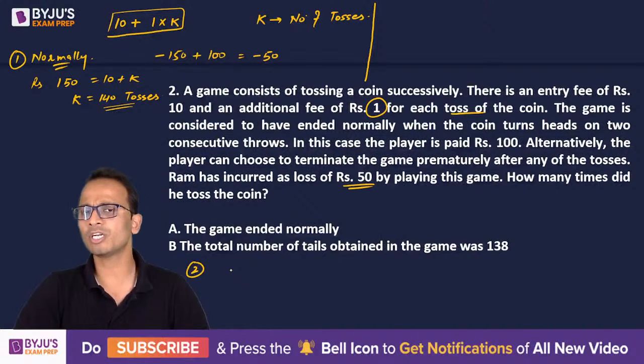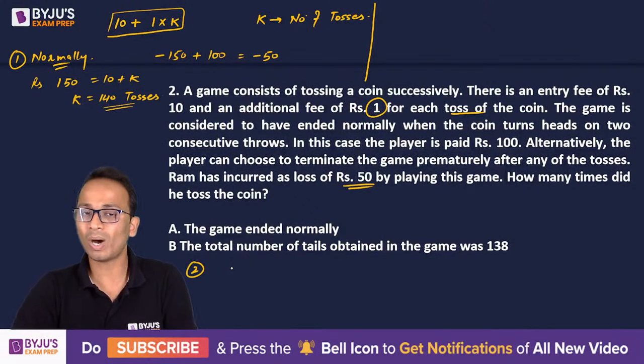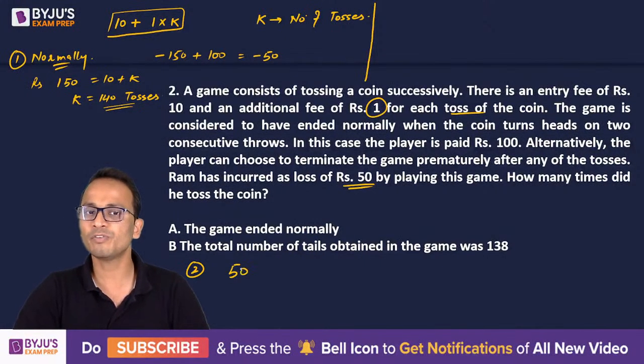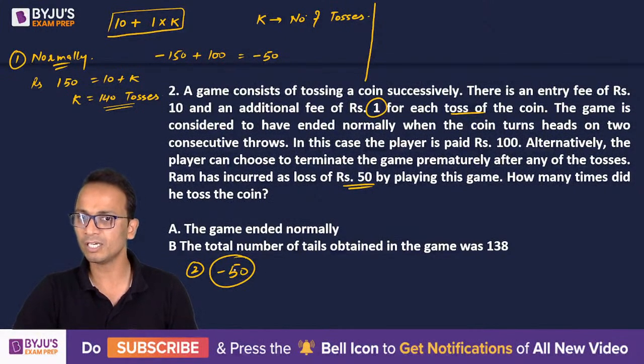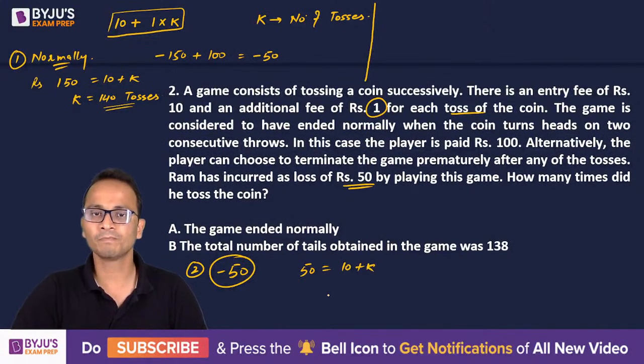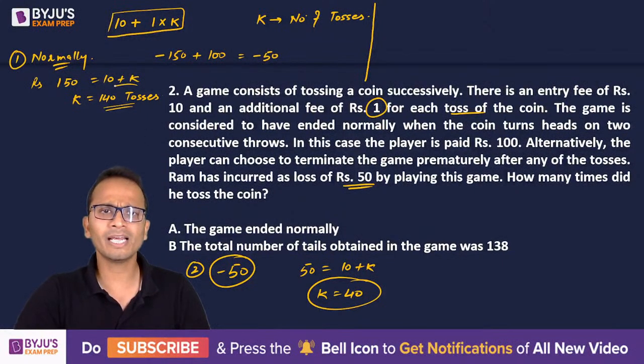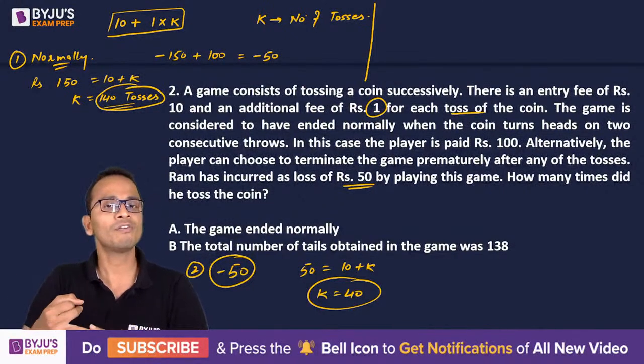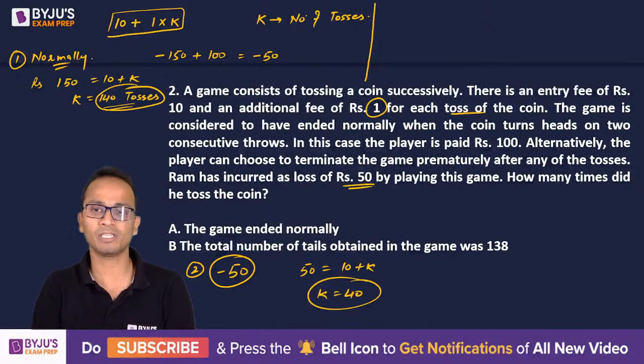Now, if there is a premature termination, that means Ram has not won anything. He hasn't won even a single rupee. So that means the total money that he has paid to play this game will be rupees 50 and he will not get anything. So that means there will be a net loss of 50 rupees. Now, if he has paid 50 rupees, which is equal to 10 plus K, so the value of K will be equal to 40. So in all, there can be only two possibilities, either 140 tosses or 40 tosses. I hope you all are clear up to this point.